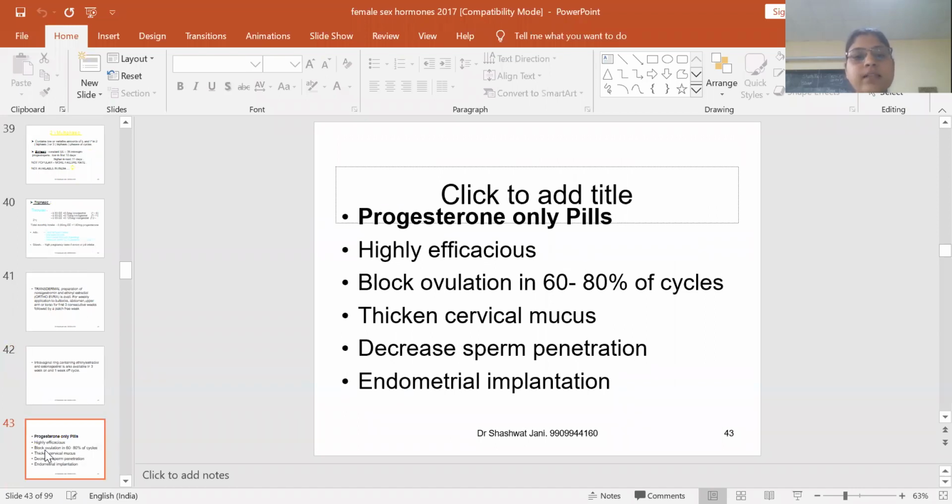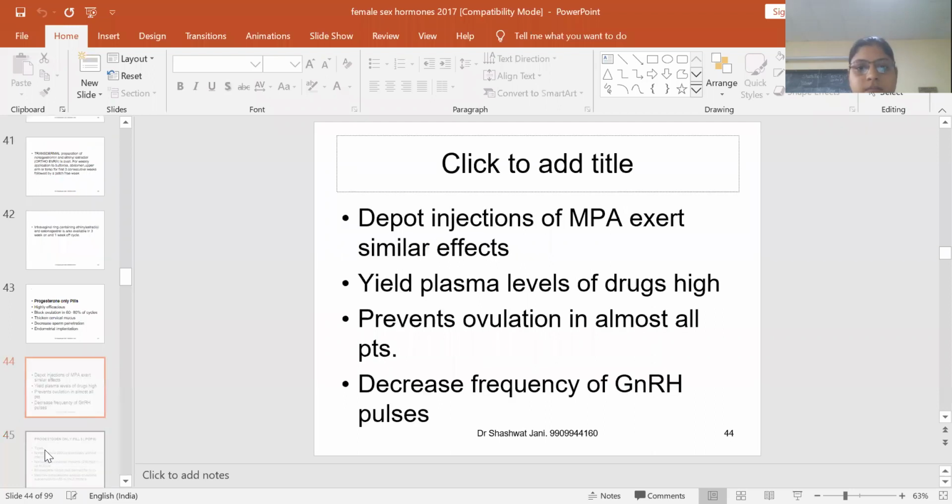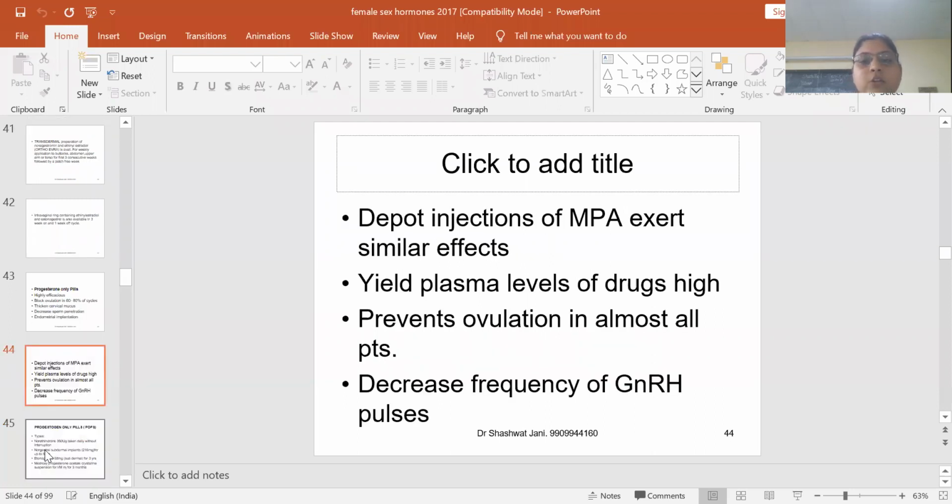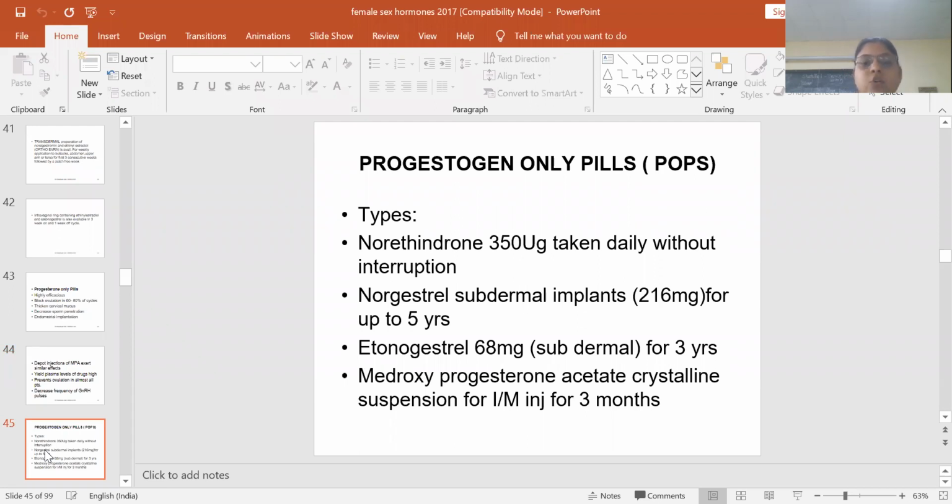Progesterone only pills are used to block ovulation, thicken cervical mucus, decrease sperm penetration, and they also reduce endometrial implantation. Depot injections of medroxyprogesterone acetate are available, which also prevent ovulation. These decrease the frequency of GnRH pulses. Progesterone only pills are given in the forms of norethisterone, norgestrel, etonogestrel and medroxyprogesterone acetate.